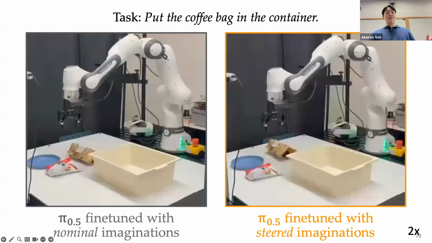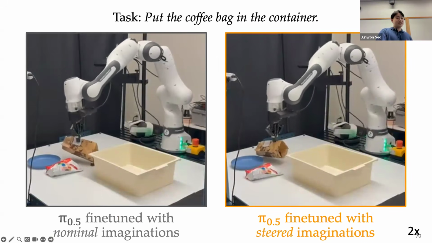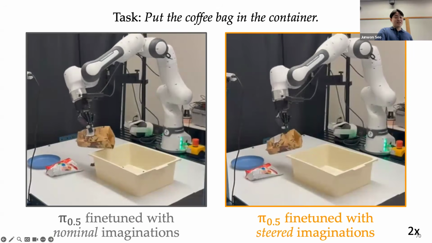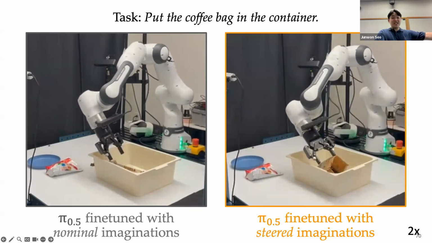On the left is the policy fine-tuned using nominal imaginations, while on the right is the policy fine-tuned using steered imaginations. Here the task is again putting the candy back in the container. And interestingly, the robust policy fine-tuned with the steered imaginations actually tilts the bag whenever it's gripping and places it near the edge of the container to reduce the risk of spilling.